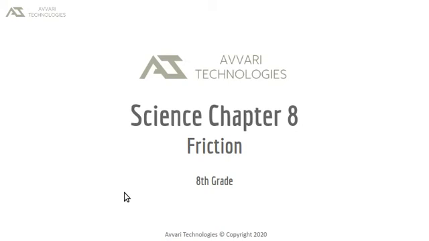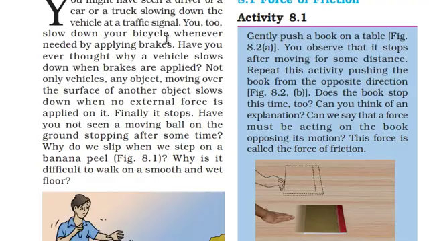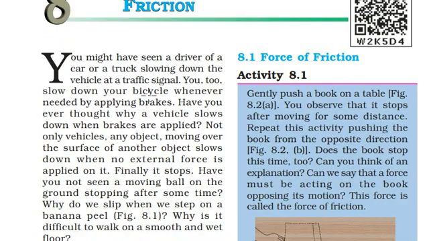In this presentation, we will study about friction. You might have noticed on roads, in signals, vehicles slow down at traffic signal. Even when you are riding a bicycle, you need to slow down at the traffic signal when the signal is red. Have you ever thought why vehicles slow down when brakes are applied? It is because of friction between the tires and the road.